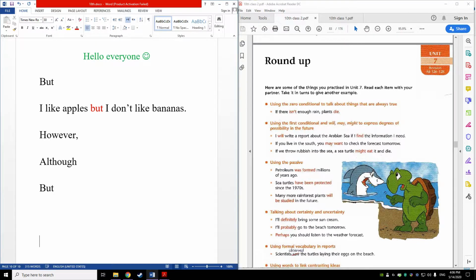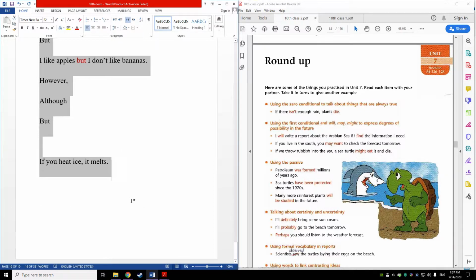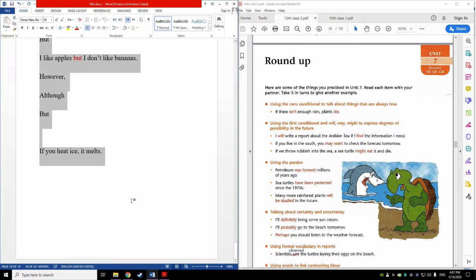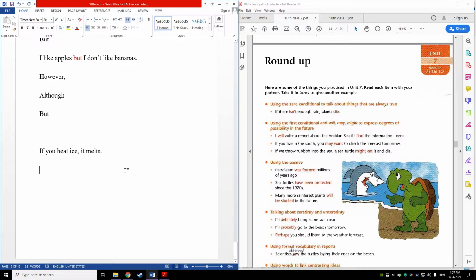And you guys remember that we talked about zero conditional, and I said that we use it only when we have something 100% true, which means that something is always true. If you heat ice, it melts. You remember when we discussed the zero conditional? If you heat ice, it melts. And then also, because I started with the if sentence, I use a comma here, and basically I can start with the other sentence: ice melts if you heat it.